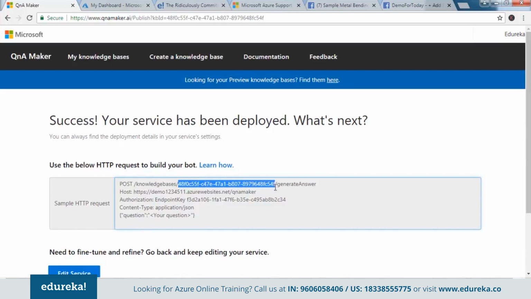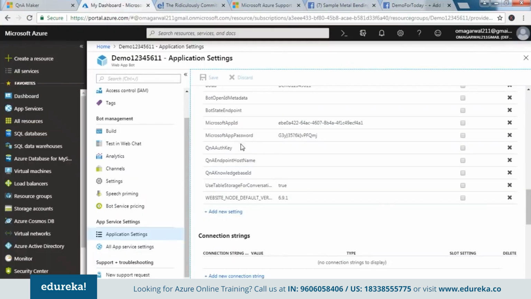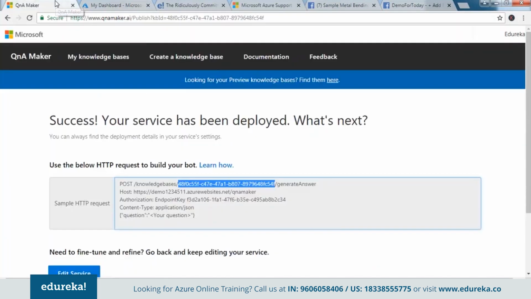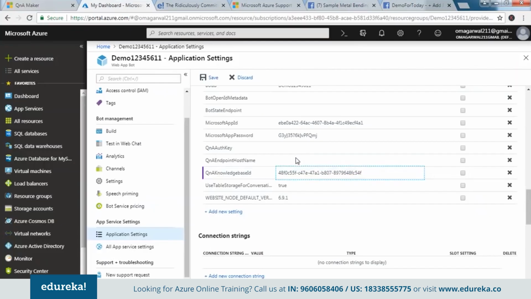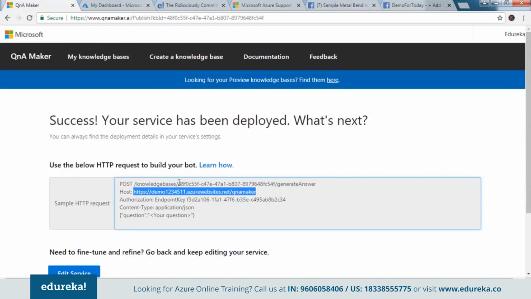So I copy this first. Now this is my ID which I would be entering here. The first place where I enter this thing is this. Okay, I also need the host name, which in this case is this. Okay, and apart from that, we have this data. This is my authorization key.